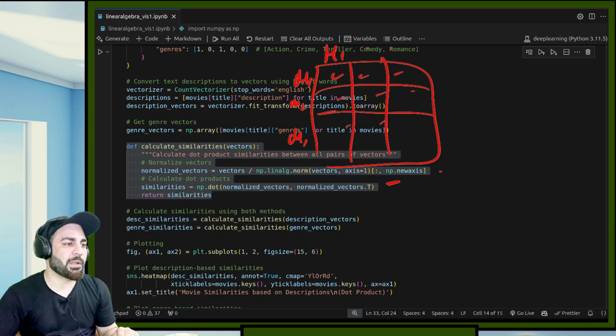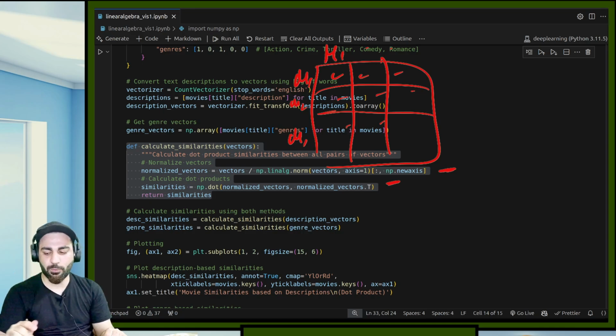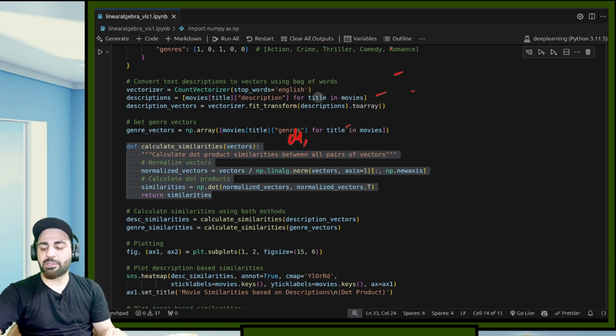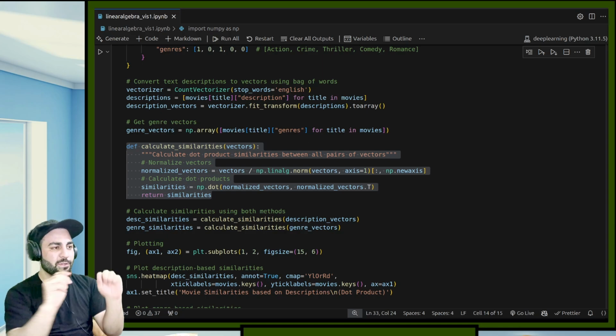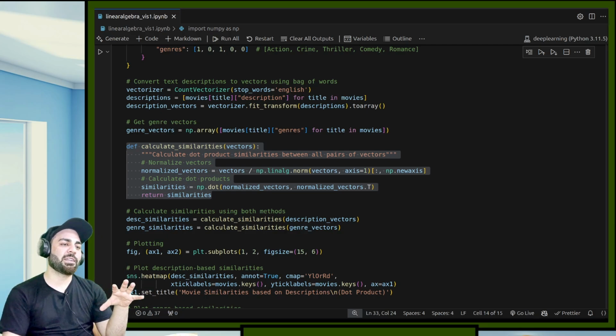That's what this line is doing, and this line is normalizing. By normalizing I mean I just want to get the values in a certain range so that they do not blow up. This is a simple representation of how you can make a recommending system using just the dot product. It's a very bad recommending system because the embeddings are not right, and we are using only the dot product, where we could have used more things, but I just wanted to show you how the dot product can be used to make something like a recommending system.